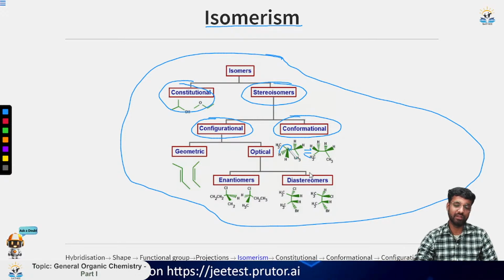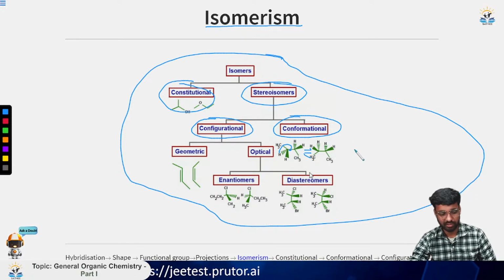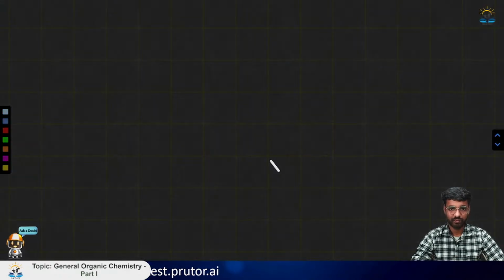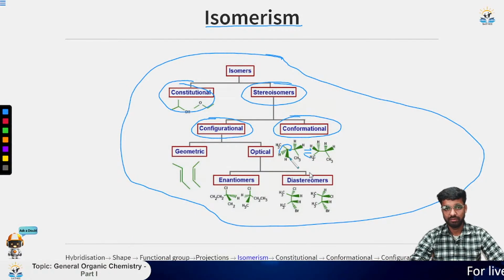So it will rotate like this. If you rotate it once by 60 degrees, let me do it for you. For this kind of question, take this projection.